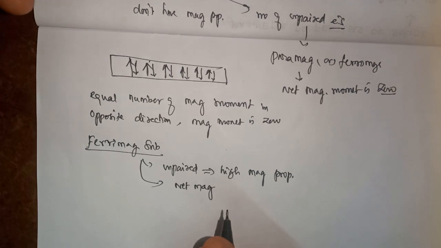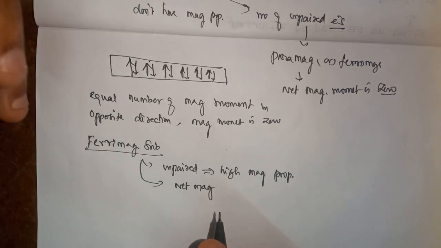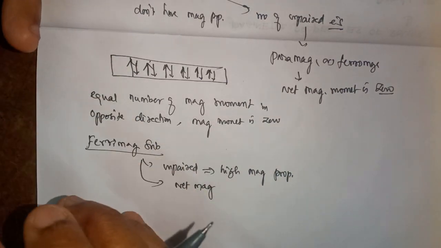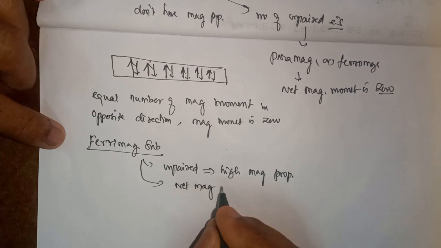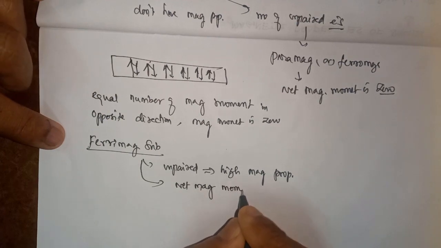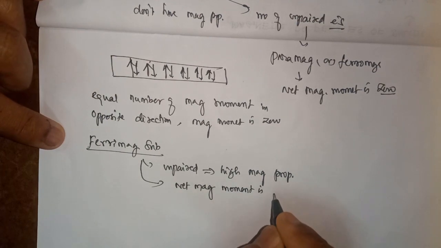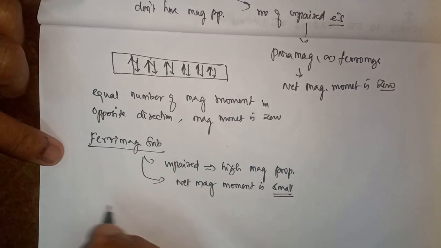Some atoms show the magnetic moment in one direction, some other atoms show it in the opposite direction. But both magnetic moments are not equal. That is called net magnetic moment, which is very, very small. How will it be?